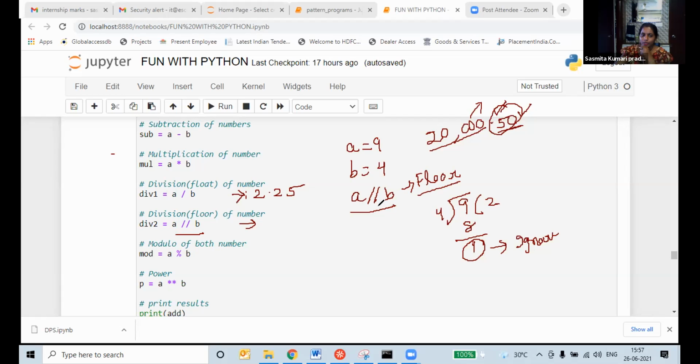Sometimes it is required. Okay. Now I'll tell you percentile. What is the meaning of percentile? Same thing. This is called remainder. Percentile means, in our computer, this is modulo. We are not telling percentile in your computer. This is remainder, students. What is our remainder here? 9 divided by 4. What is the remainder?